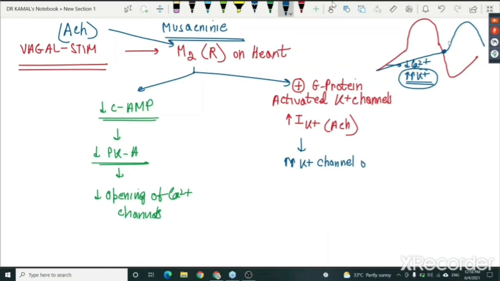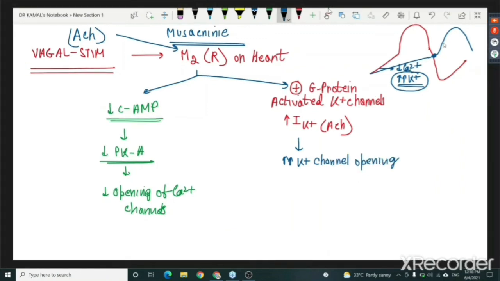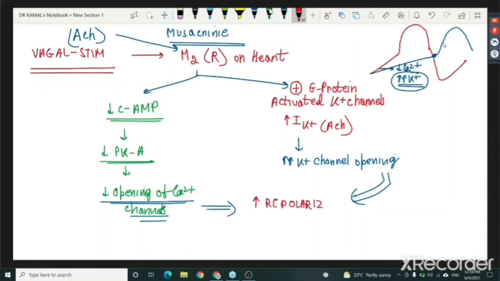Increased potassium channel opening along with decreased opening of the calcium channel will bring about an increase in repolarization. So repolarization time will increase, and increased repolarization time means I will have a decrease in heart rate.